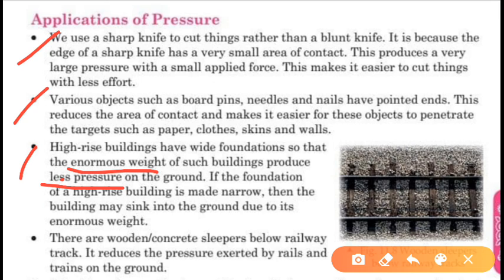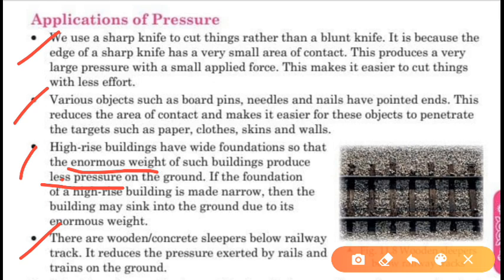Okay, so if the foundation of a high rise building is made narrow, then the building may sink into the ground. Okay, the building will collapse. Why? Into the ground due to its enormous weight. Because if the foundation is narrow, then this high weight, or you can say the enormous force, is acting on a smaller area, so the impact, or you can say the pressure, is more. Whereas if we take a broad foundation, or wide foundation, then this weight will act on a larger area and the pressure decreases.